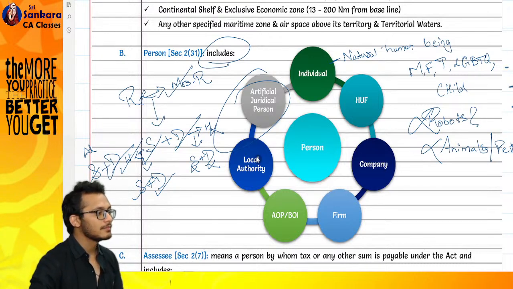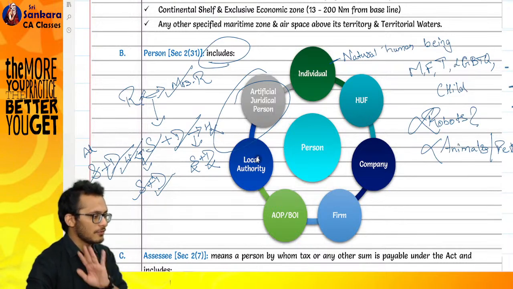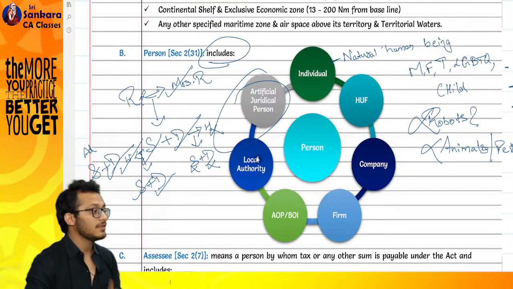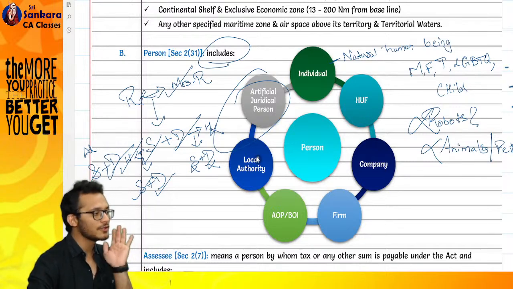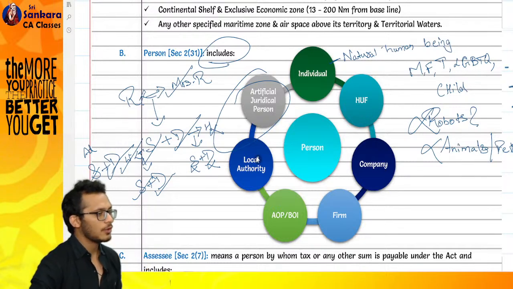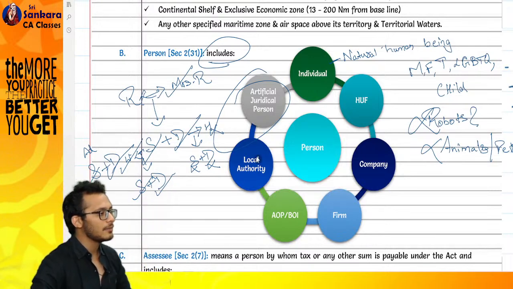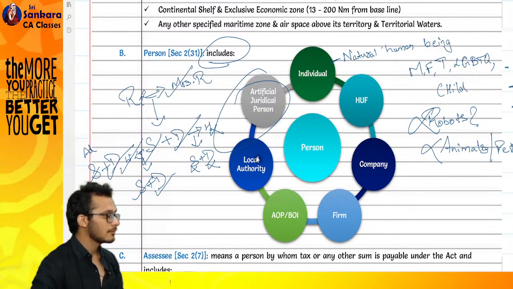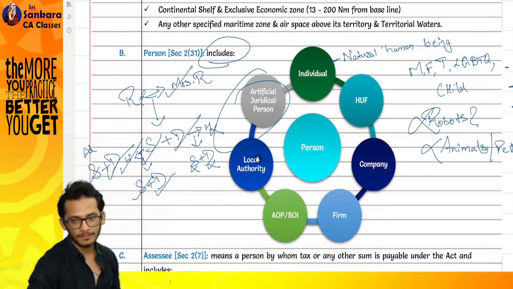Agreement mandatory, yes. Well, two or more persons coming together with an intention to earn profits. That's all. Intention to earn profits. I'm not saying you should earn profits, I'm saying you should have an intention to earn profits. If you incur losses, that's a different story. But the intention should be to earn profits. Tomorrow you and I come together and say, boss, let's go outside and plant some trees and come back. Are we in a partnership? Why? An NGO. It will not be called a firm. AOP, BOI.